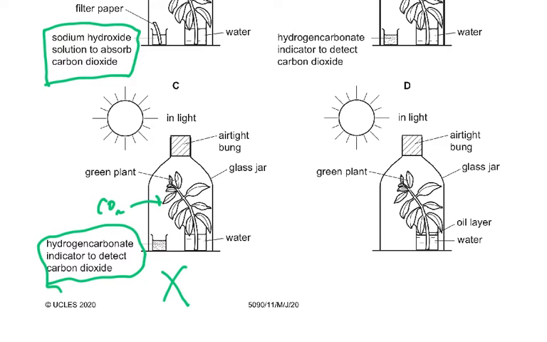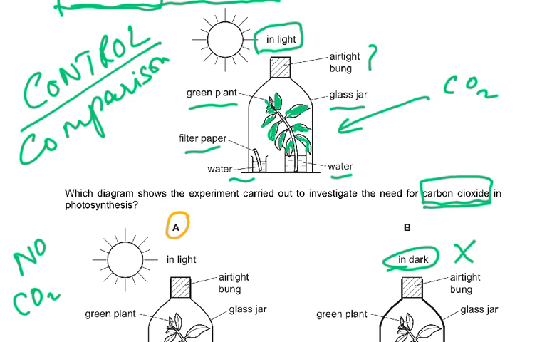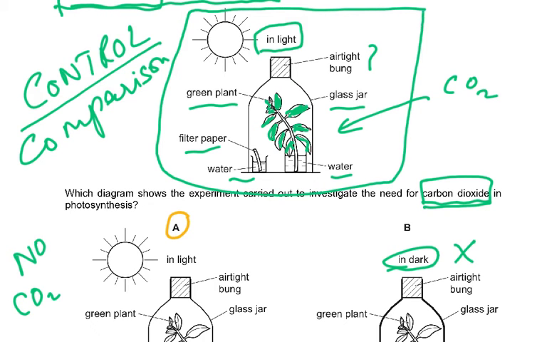Why is this wrong? It's an oil layer. A control experiment is an exact replica. Why have we put an oil layer? And why is there water evaporation? So when we do a control experiment, it has to be the same as this initial experiment. The apparatus has to be the same. Everything must be the same.